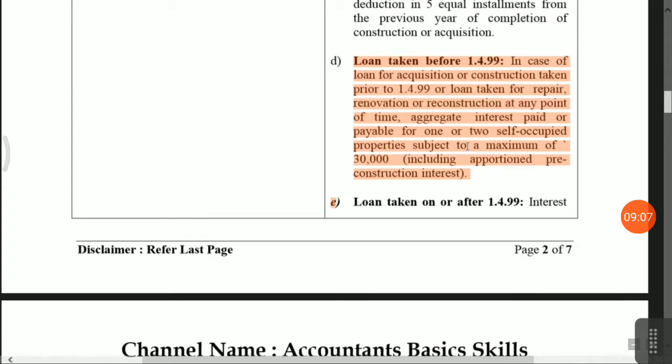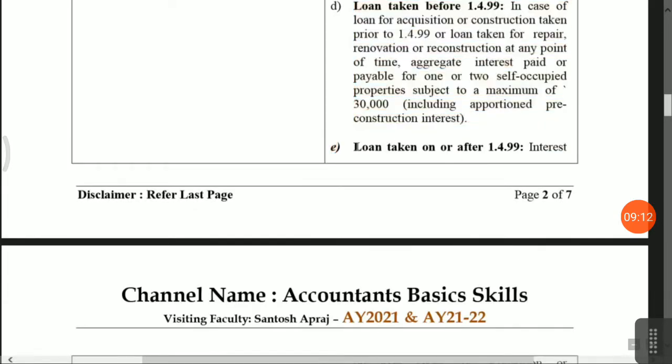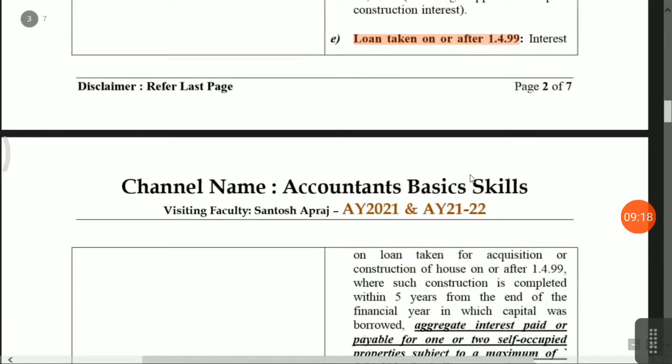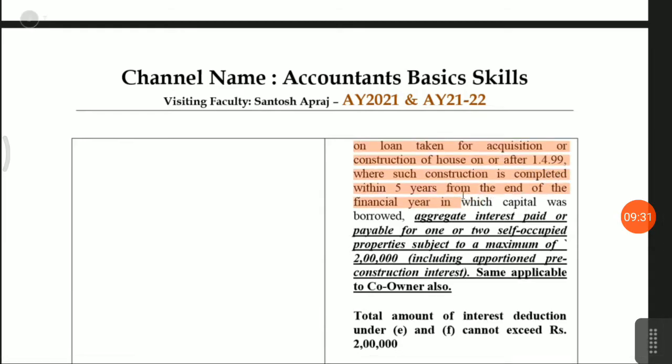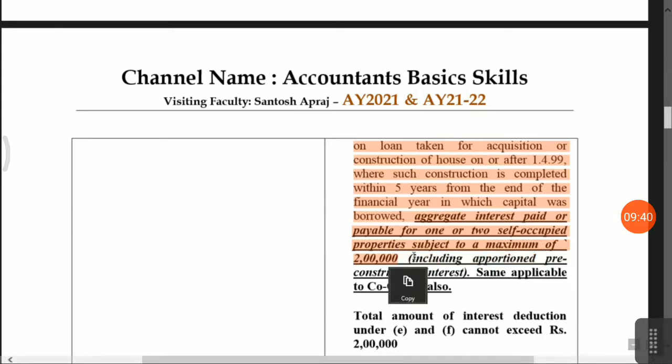Based on the present scenario, 30,000 is not sufficient, so the government has introduced a new provision, for loans taken on or after 1/4/1999. Okay, in this case they have increased the limit of deduction from 30,000 to 2 lakh rupees. Okay, interest on loan taken for acquisition on or after 1/4/1999, where such construction is completed within 5 years from the end of the financial year in which capital was borrowed, the aggregate interest paid or payable for one or two self-occupied properties is subject to a maximum of 2 lakh rupees, including the apportionment of the pre-construction period. Okay, same is applicable to co-owners also.